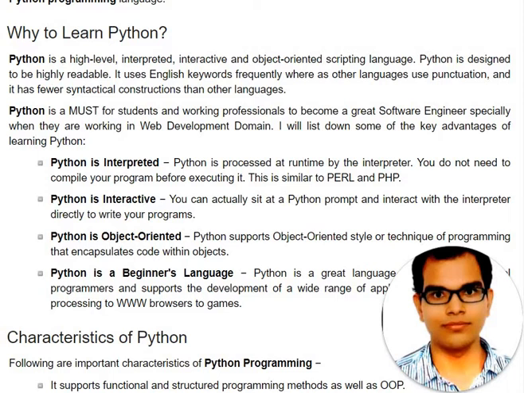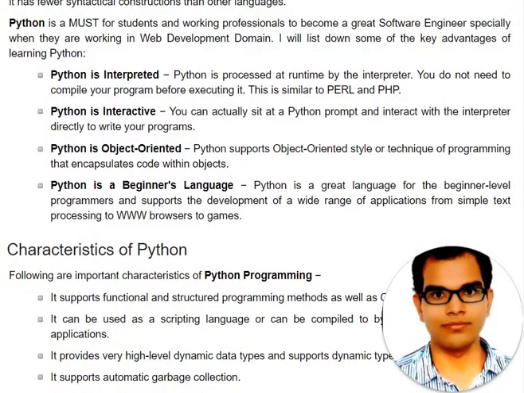The meaning of this is that here we will deal with objects and classes, and everything is related to real life. Python is also a beginner language. Suppose someone is not aware of any language, then that person can understand this language very easily.